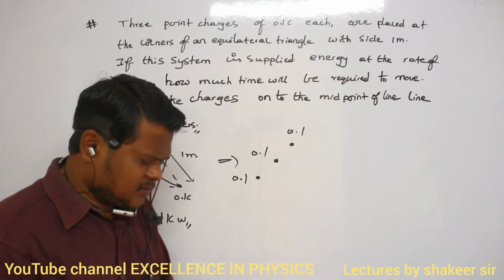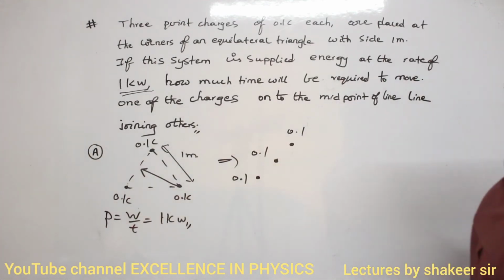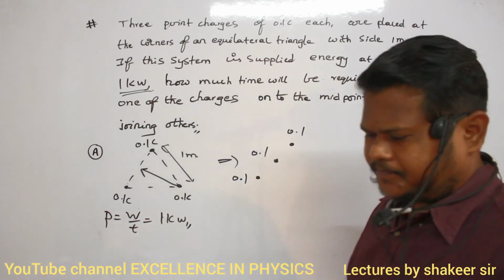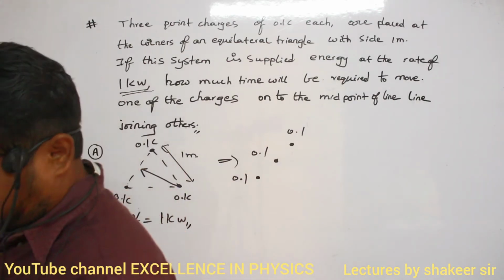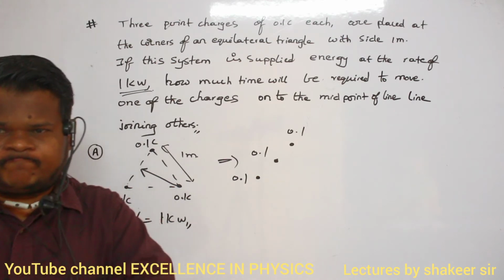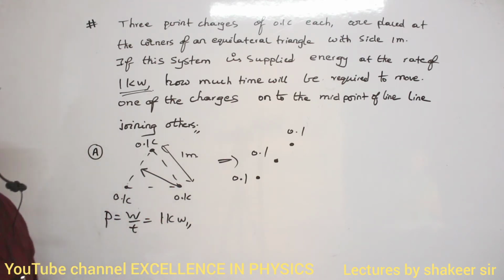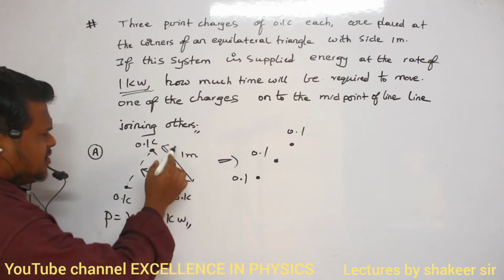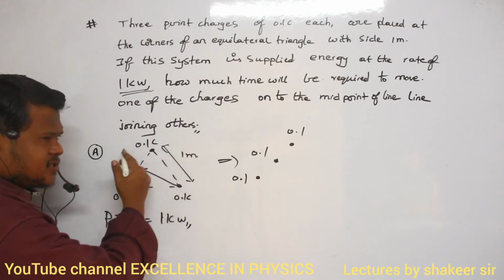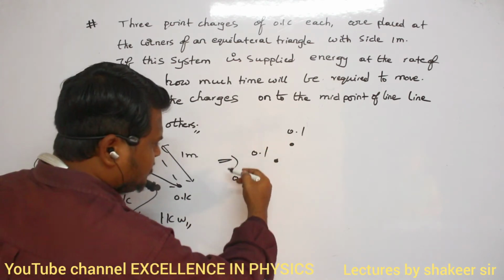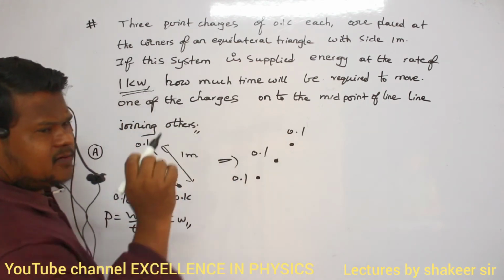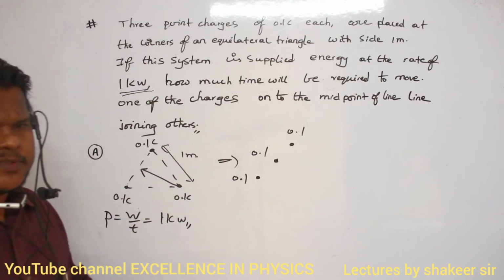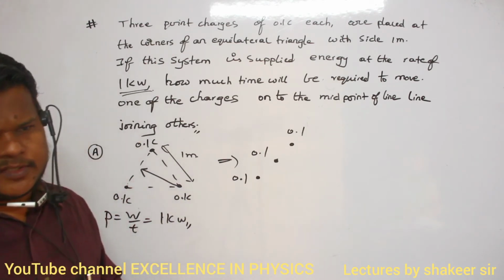So, can you say how can I calculate this? No need of the law of conservation of energy in this condition. Very simple. First you calculate the potential energy of the first configuration. Then you calculate the potential energy of the second configuration. Subtract both of them. That will be the difference of potential energy, no?